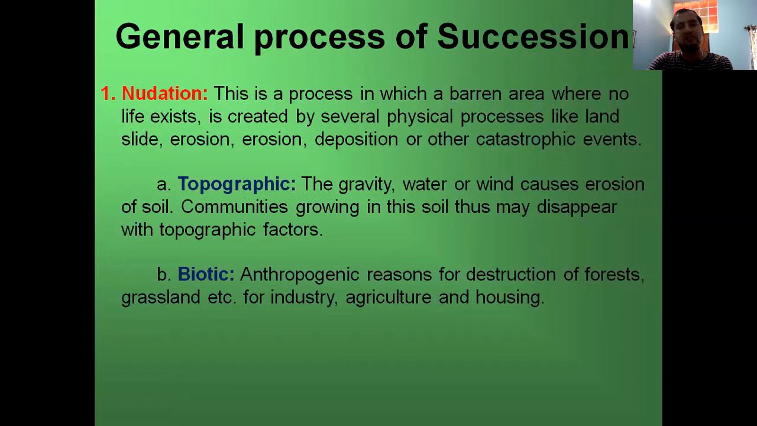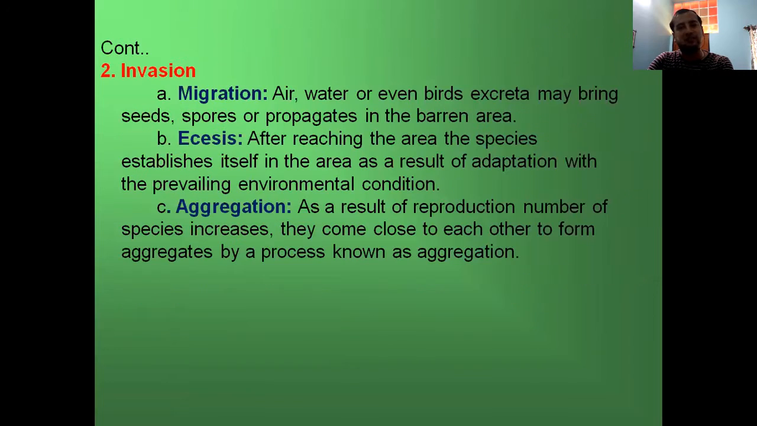Then the general process of succession. First is nudation, a process in which a barren area where no life exists is created by several physical processes like landslide, erosion, deposition, and other catastrophic events. First are topographic factors: the gravity of water and wind cause erosion of the soil, so communities growing in this soil may disappear. Second are biotic factors, the anthropogenic reasons for destruction of the forest, grassland, etc., due to industry, agriculture or housing activities.